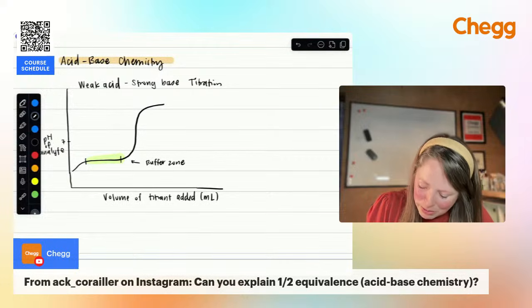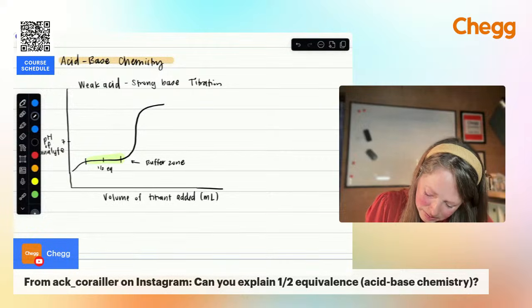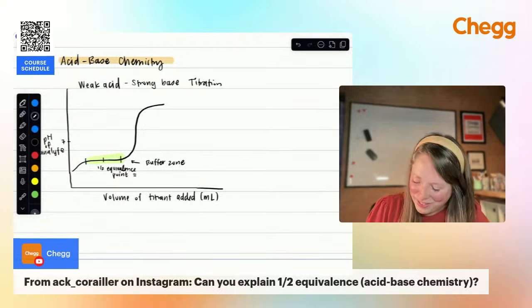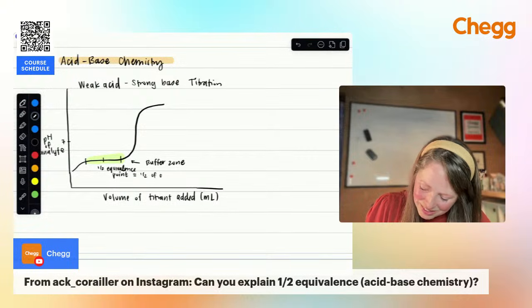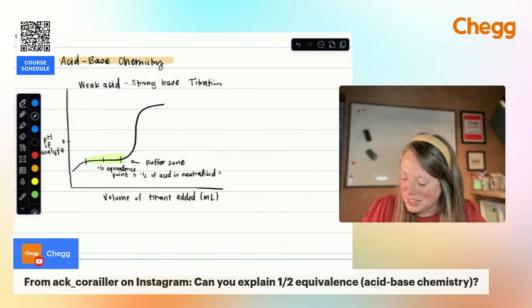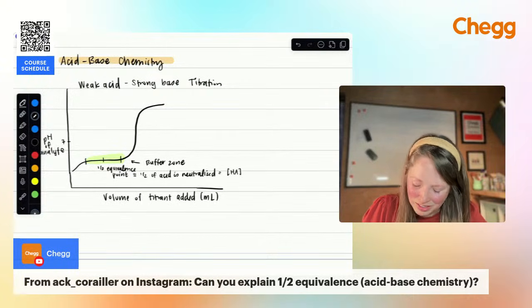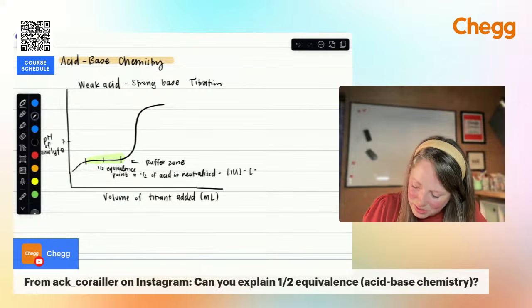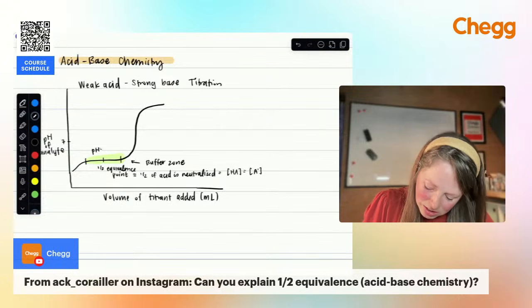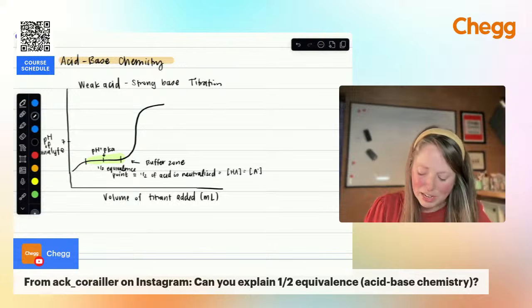All right, so at the buffer zone, we're going to have what's called the half equivalence point. And at this half equivalence point, something magical happens. Basically, half of your acid is neutralized. So what does that mean? You're like, Corinne, you're getting kind of crazy here. Basically, this means that your weak acid is equal to your conjugate base. And the cool part about this is that your pH is equivalent to your pKa at that half equivalence point.